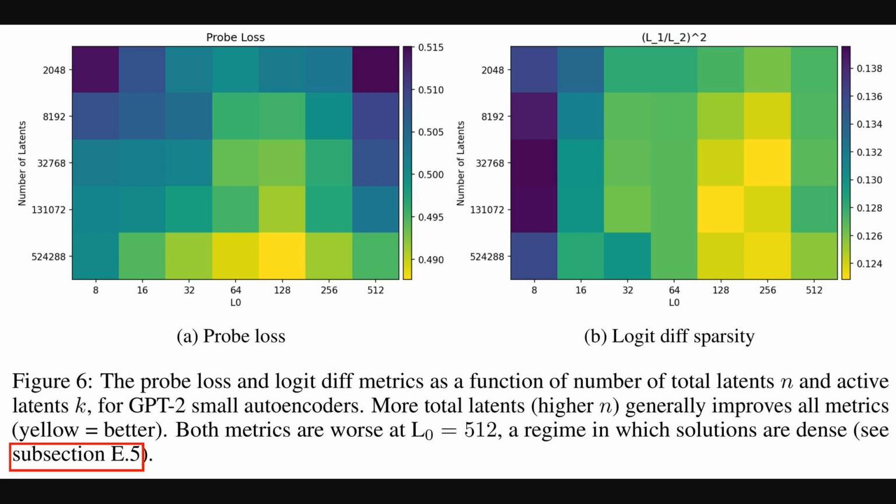So shifting gears slightly, this figure presents two heat maps for more feature quality metrics. Probe loss on the left, and logit diff sparsity on the right. Probe loss tests how well the autoencoder can recover specific, hypothesized features. The heat maps show that generally, having more total latents, that's N, improves both metrics, indicated by the yellow regions, though things get worse if the features become too dense, like at L0 equals 512.